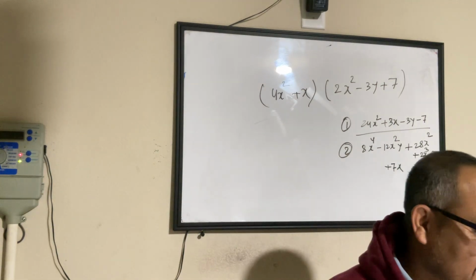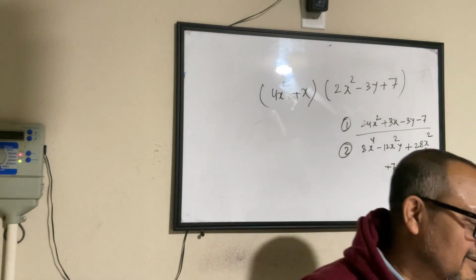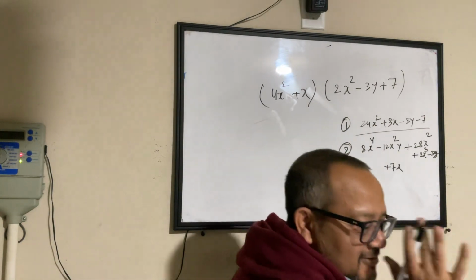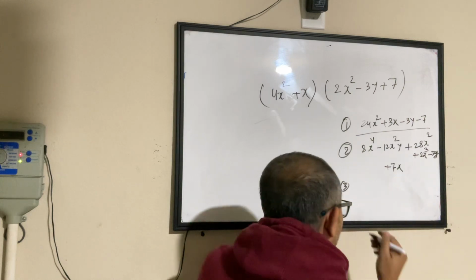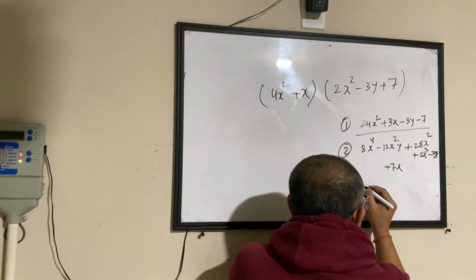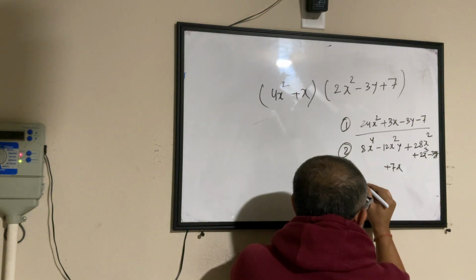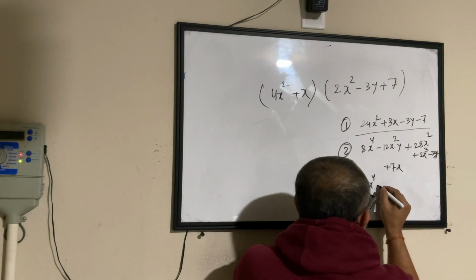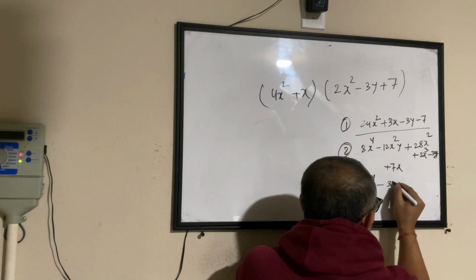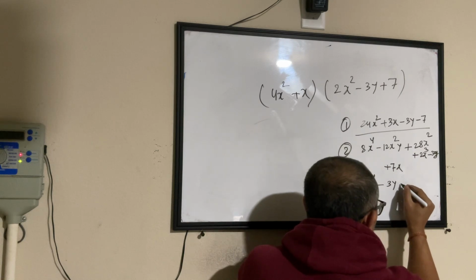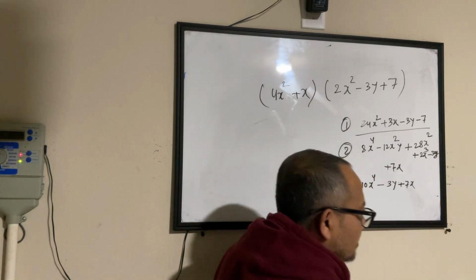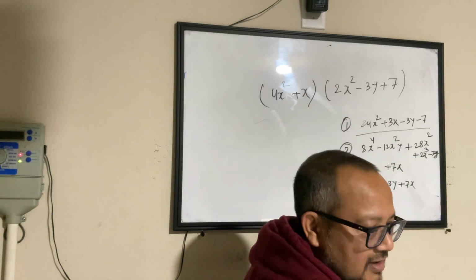Yeah, Gitesh. I got 10x to the power of 4 minus 3y. Slow. I said your teacher is not as intelligent. One by one, tell me. 10x to the power of 4, minus 3y, plus 7x, sorry. That's it? Yeah. Okay.